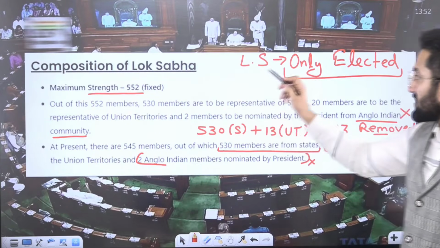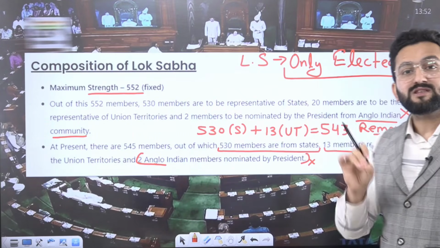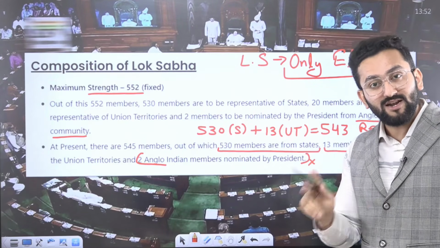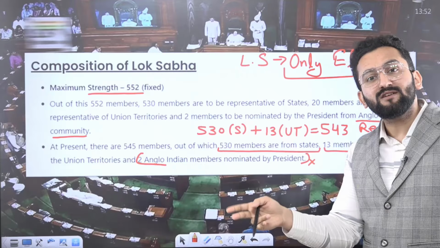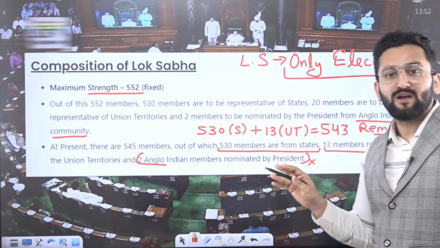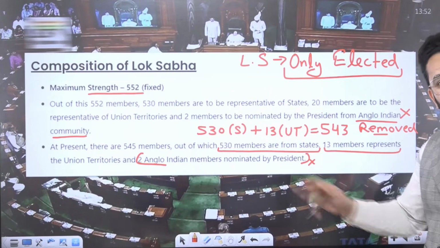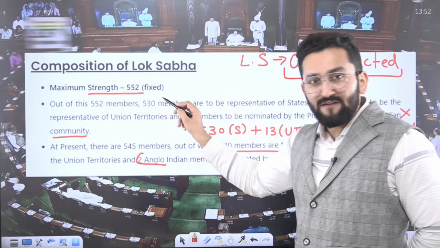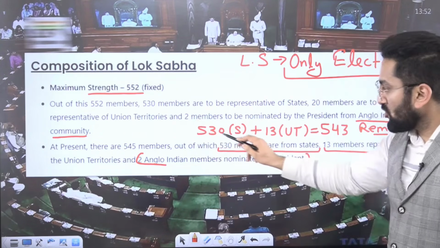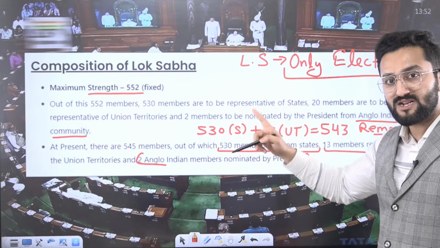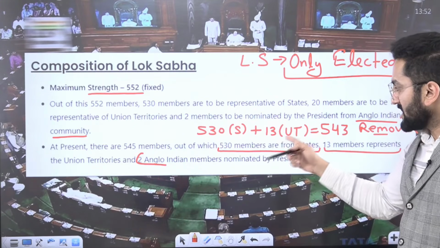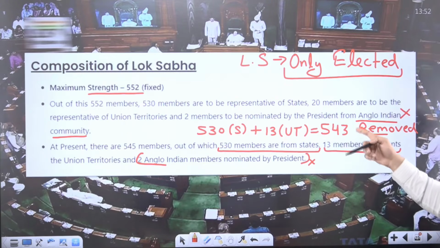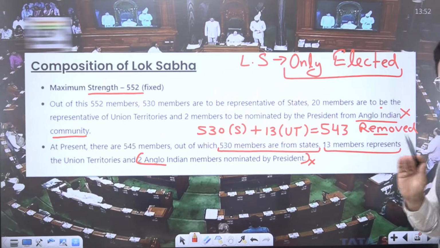Lok Sabha. In Lok Sabha, only elected members are there. There's no nominated member case. Please remember it. Earlier there were 2 seats of Anglo-Indians in Lok Sabha, but now there's no mention of those 2 seats because it was removed in 2020. Maximum 552, but as of now 530 are representing states and 13 UTs, which means total 543. And this Anglo-Indian case is removed.